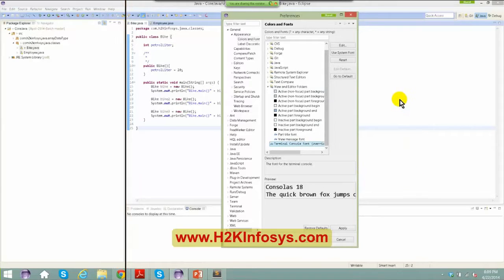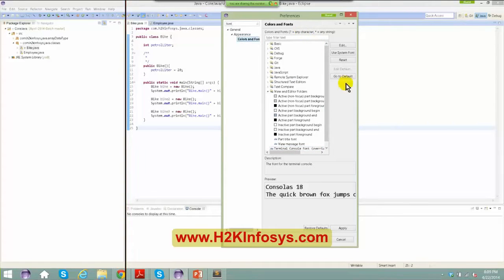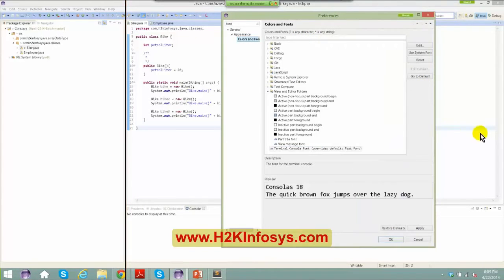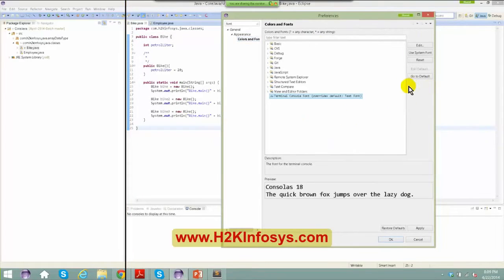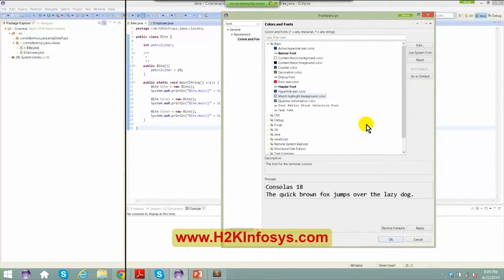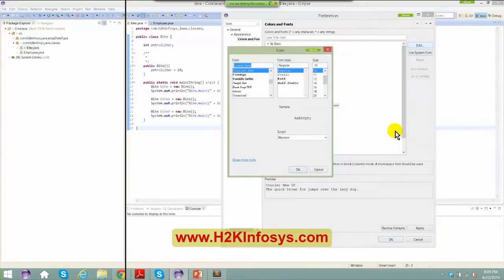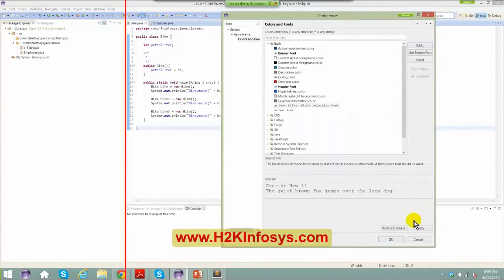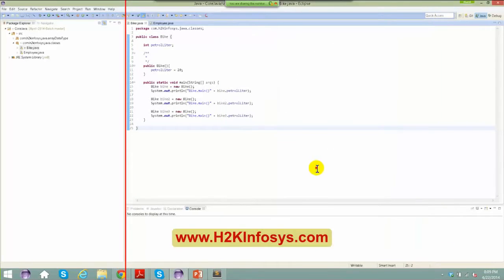Oh, this is the console. One sec. Basic text editor, edit. Is it too small?